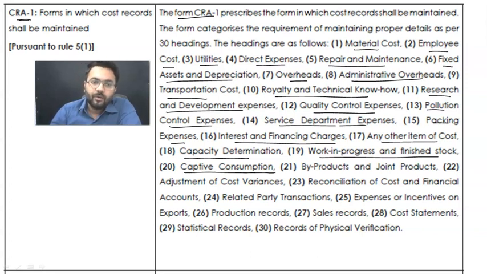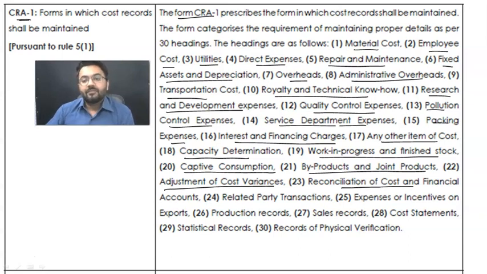How many of you know about captive consumption? Captive consumption is something which we have produced or manufactured in our factory, and we have consumed it ourselves. Next is byproducts and joint products. Next is adjustment of cost variances if there are any. Apart from that, we need to reconcile the cost accounts and the financial accounts in order to detect whether there is any kind of error or fraud.